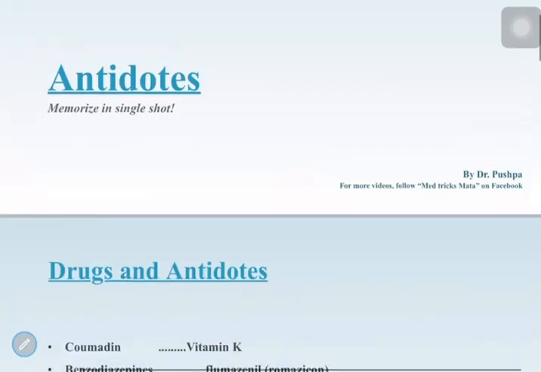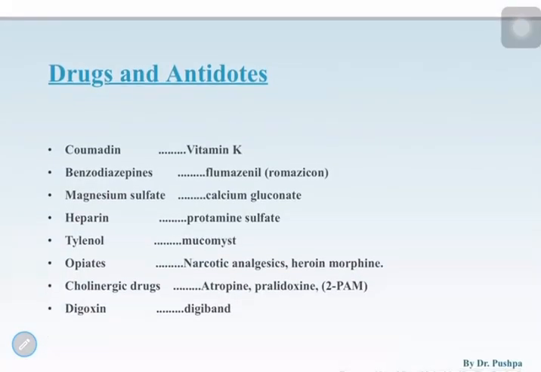Okay, so Coumadin is generally a drug. In the first row, Coumadin, benzodiazepine, magnesium sulfate are the drugs, and vitamin K and the others are the antidotes. If someone asks you what antidote you will give for Coumadin, you need to remember vitamin K. Coumadin starts with K, so K for Coumadin, you will give vitamin K. I guess this is easy to remember.